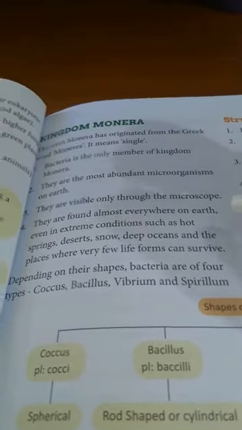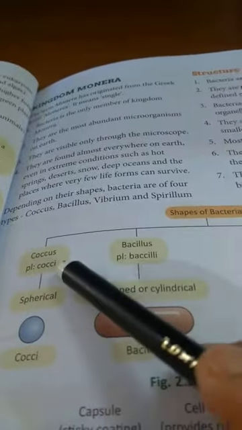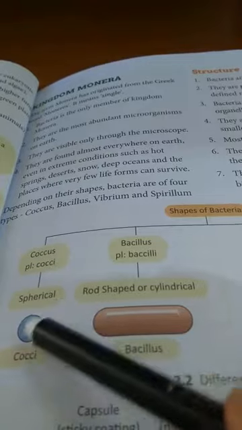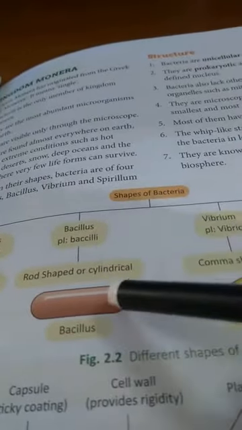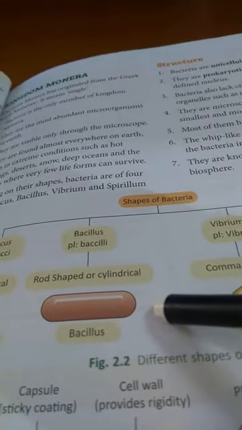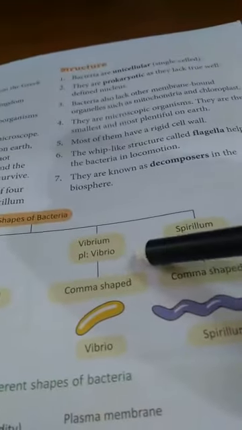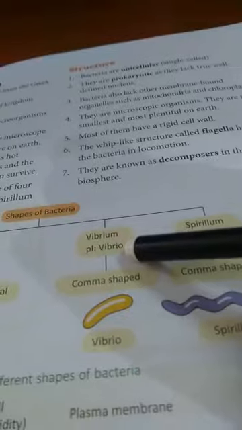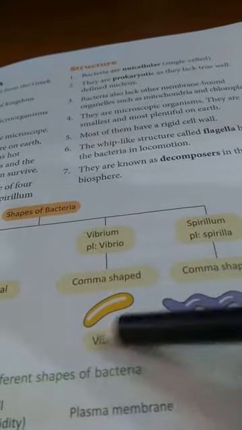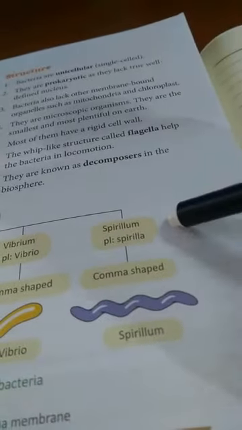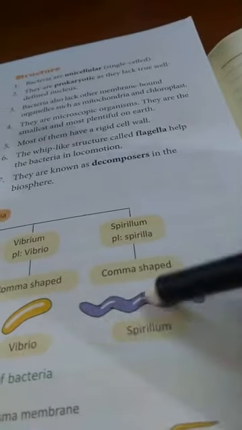Right? Now, depending on the shape of bacteria, bacteria are classified into 4 types. Number 1 is coccus. Coccus means spherical bacteria. Second is bacillus. Bacillus means rod-shaped bacteria. Third is Vibrio. Vibrio means comma-shaped bacteria. Then is spirillum. Spirillum means spiral-shaped bacteria.